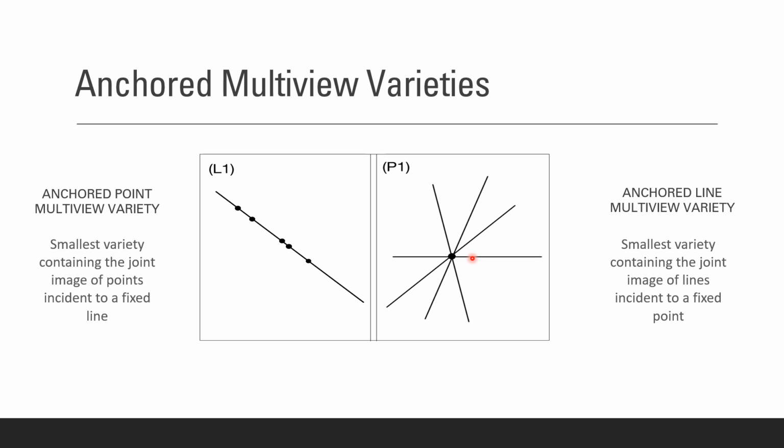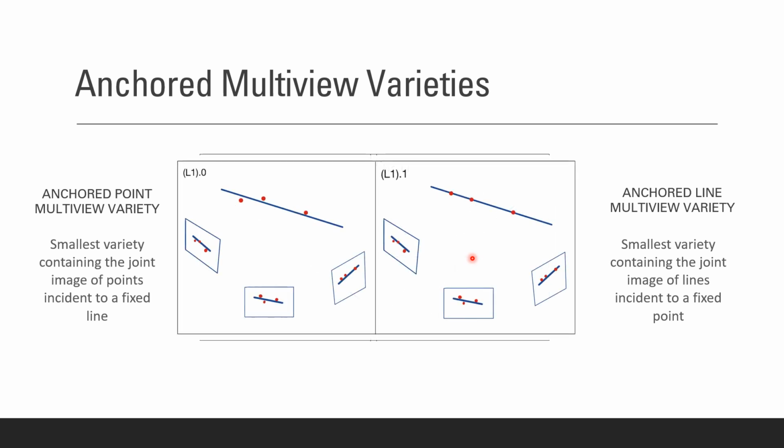The idea of using these varieties for triangulation is to take into account previous knowledge of incidence relations to triangulate points or lines better. For example, if we want to reconstruct collinear points without taking into account the collinearity, we will get something like we see here on the left, whereas taking into account the incidence relation will give us something like we see here on the right. So using the anchored multiview variety guarantees that the triangulated points are collinear.